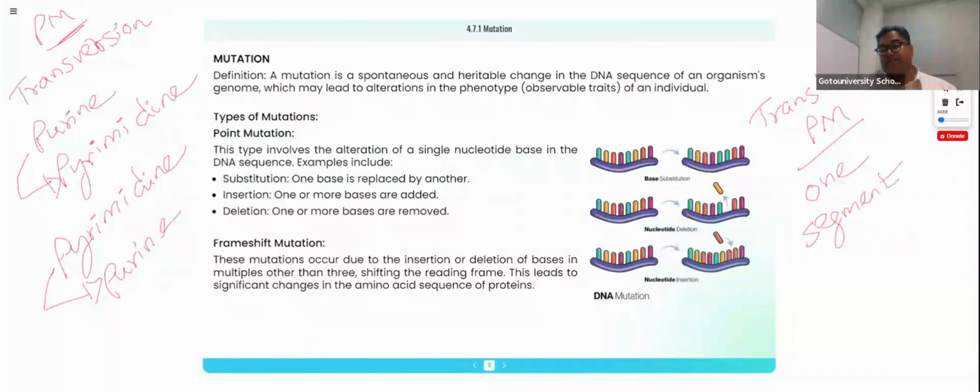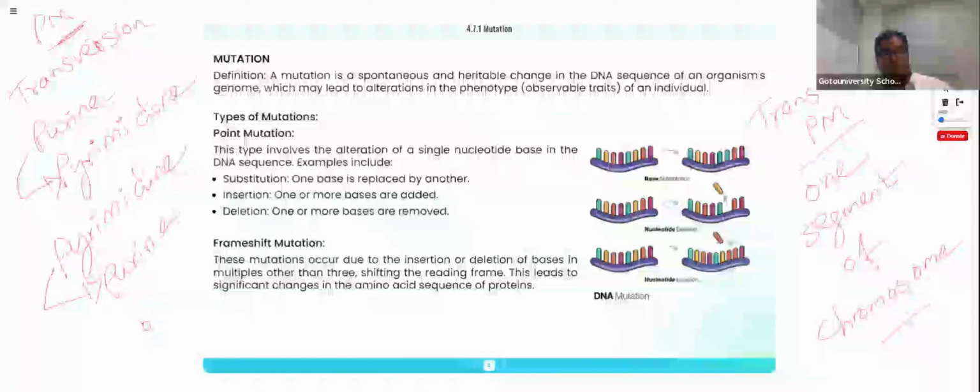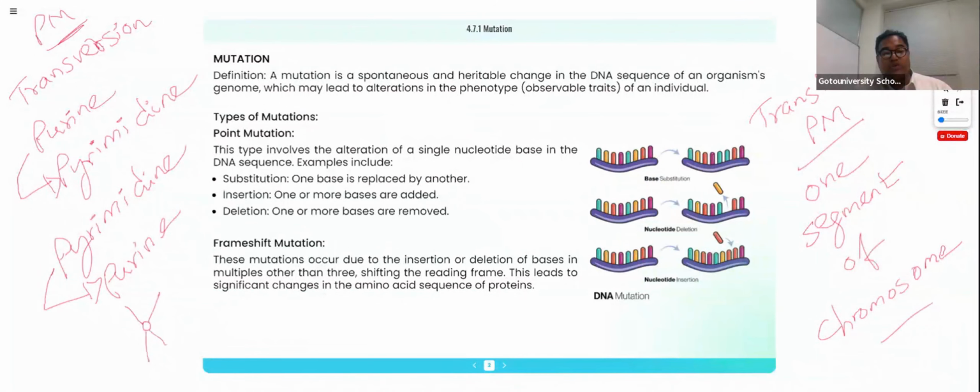Again, I'm repeating: one segment of a chromosome is getting the issue. Then there is what is called translocation point mutation. If the chromosome goes for unusual crossing over instead of normal crossing over, at one particular point of the chromosome, it indicates translocation point mutation. We can say improper crossing over.